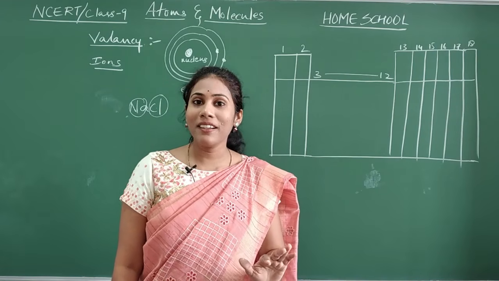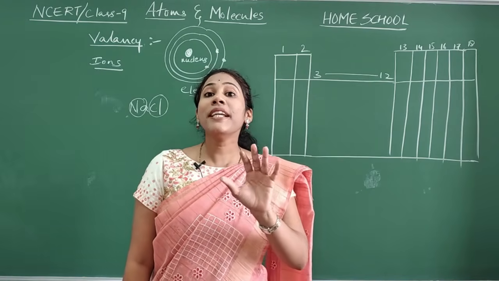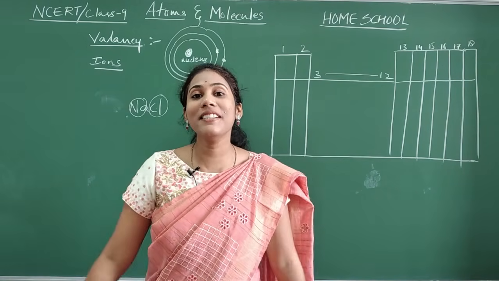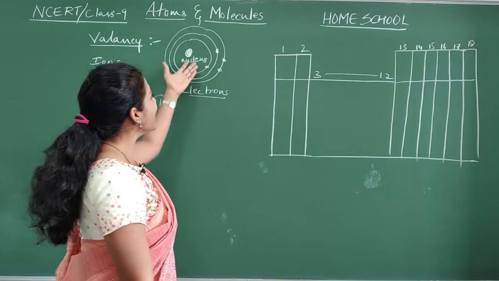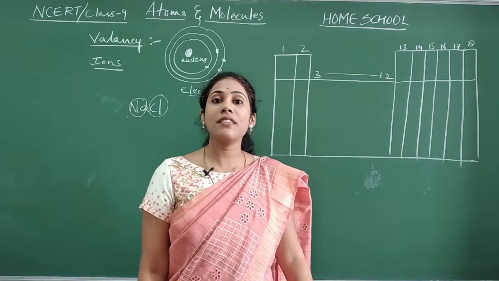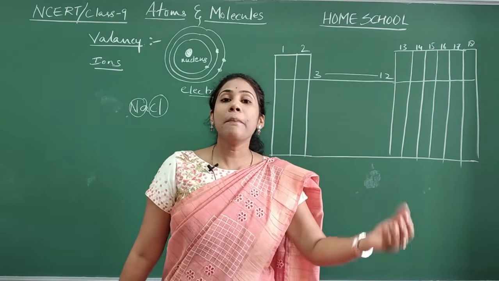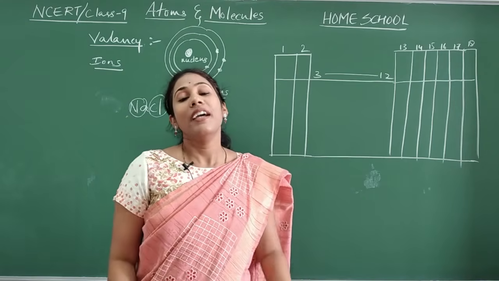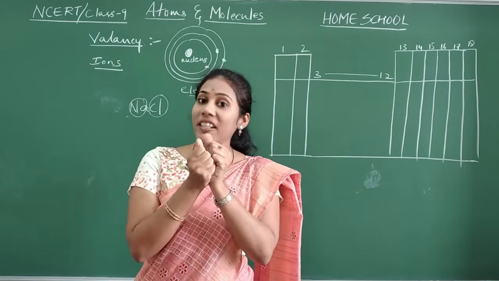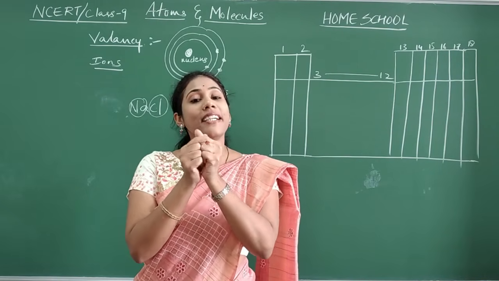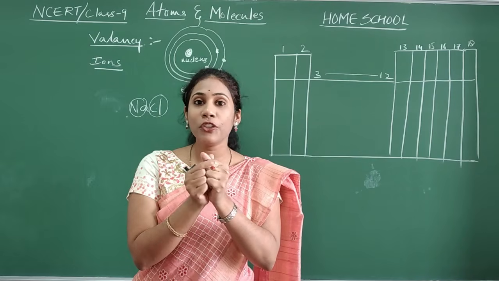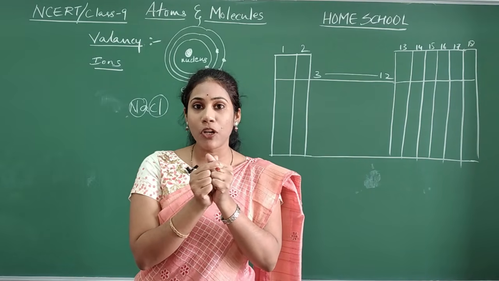Clear everybody? Okay. So who is the superhero behind the formation of so many chemicals in our nature? The superhero is electrons. Each and every atom will have electrons. Some atoms give electrons, some atoms take those electrons, and that is how attraction is created between two atoms, so they will stay together and we call that a molecule or compound. Understood how a molecule or compound is getting formed?